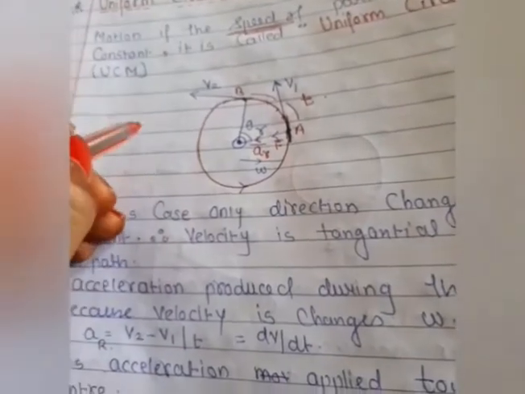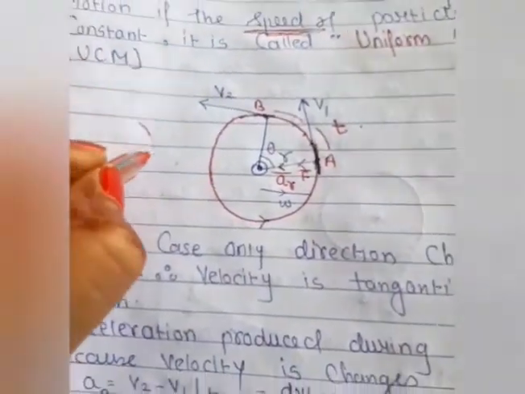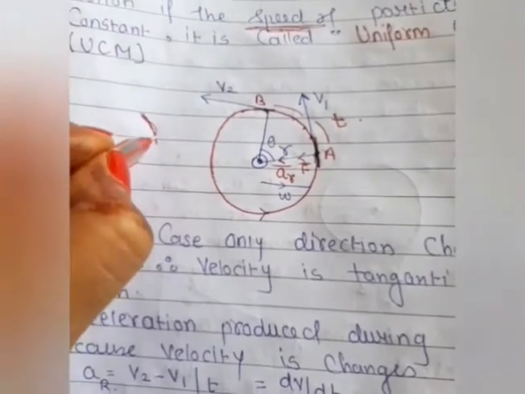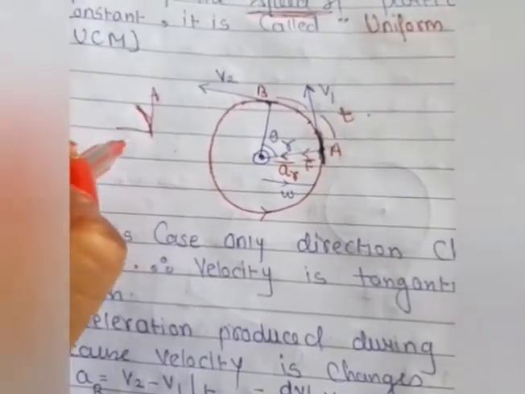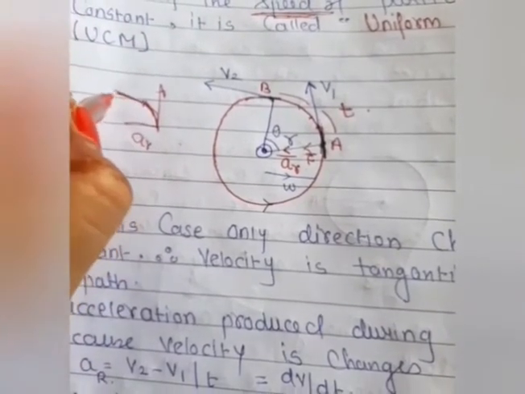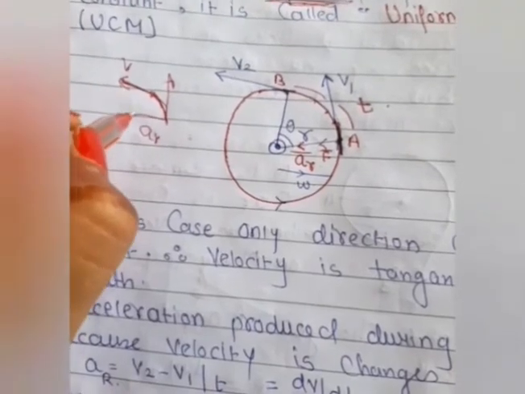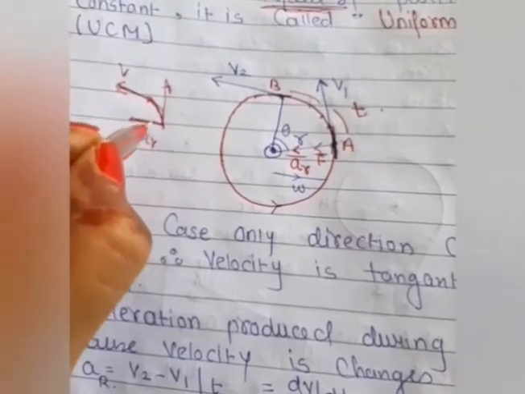When this body is rotating, see, when this body is rotating at this condition, this AR is fixed, and again the body reaches this condition, this changes. Again this AR is fixed for this.